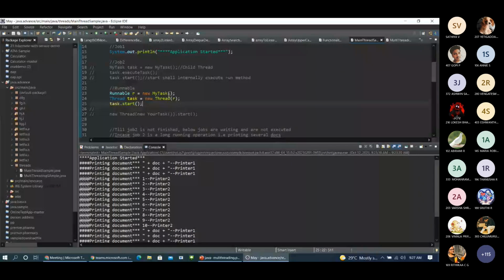We cannot create an object for an interface; we have just implemented it. So we are creating an object for my task here on the 23rd line, and after that we are creating an object for the thread class, and passing the object of my task to its constructor. After that, we invoke the start method. You all know, right? We have learned that it internally calls the run method. So the same process takes place.